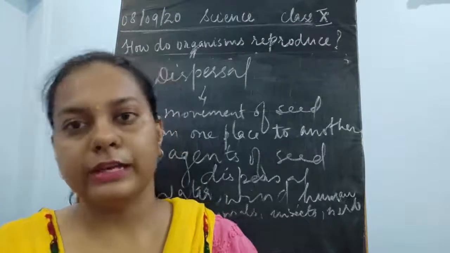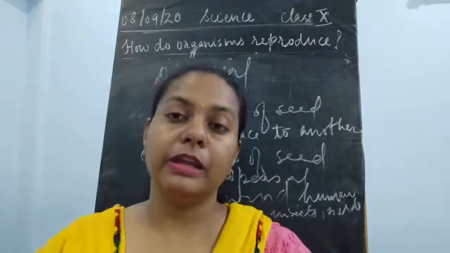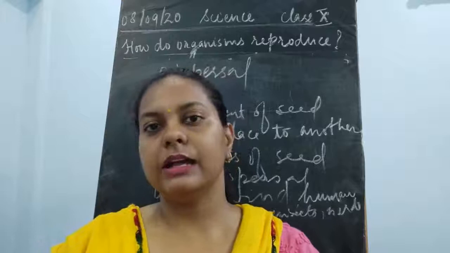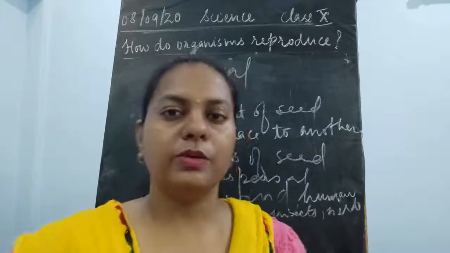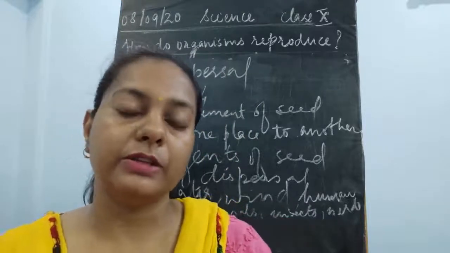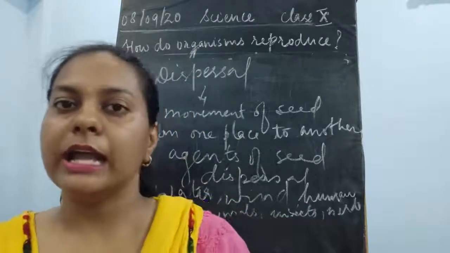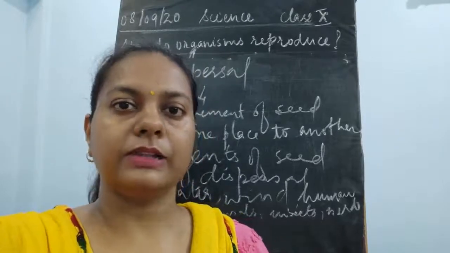Okay, children, so this was all about the events of the sexual mode of reproduction in plants. Now we will move on to the next topic, which will be discussed in the next class. That's all for today, children. I will meet you all in the next video with the next topic to be discussed. As we have discussed today the different events of the sexual mode of reproduction in plants, I'll come up with more topics to be discussed in the next class. Okay, so that's all for today.